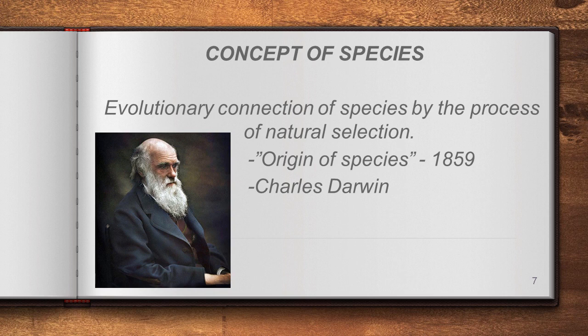His concept is the evolutionary connection of species by the process of natural selection, and whatever species are available in the world will be selected by nature. So this is the concept of species given by these three scientists.